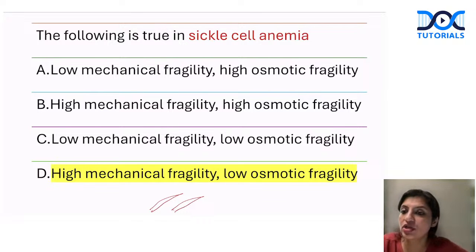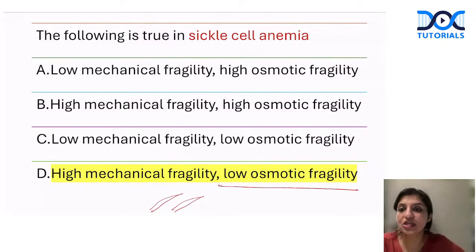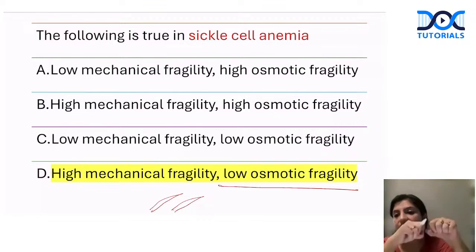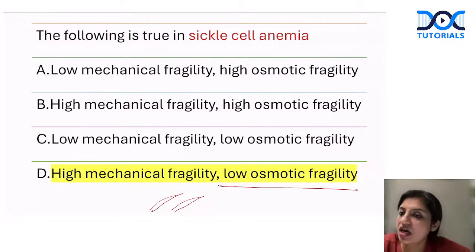If you put them in the water solution, they will keep on taking more and more water. That means they will not burst. That is why this is called low osmotic fragility. Osmotic fragility is very, very less. Good, Kartika. But because of repeated cycles of sickling, non-sickling, sickling, non-sickling, the membranes have become fragile. So they are highly mechanically fragile, but the osmotic fragility is low because they are dehydrated and they can take as much water as you give them.